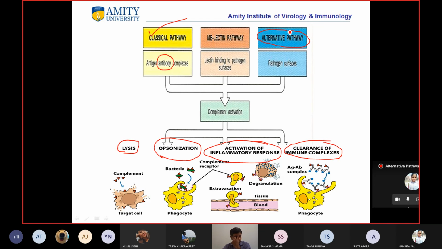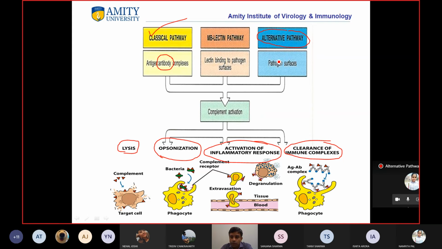At that time you had one pathway, and then there was also an alternative pathway, which uses some of these proteins and has some other proteins. It is antibody independent, so it does not require antibody.